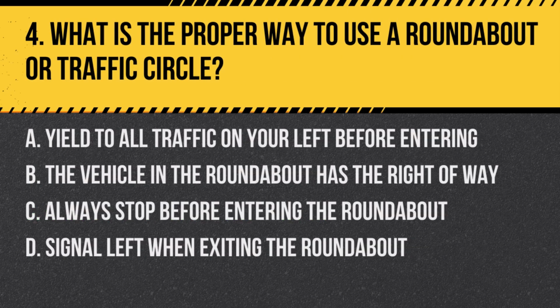Question 4. What is the proper way to use a roundabout or traffic circle? A. Yield to all traffic on your left before entering. B. The vehicle in the roundabout has the right of way. C. Always stop before entering the roundabout. D. Signal left when exiting the roundabout.